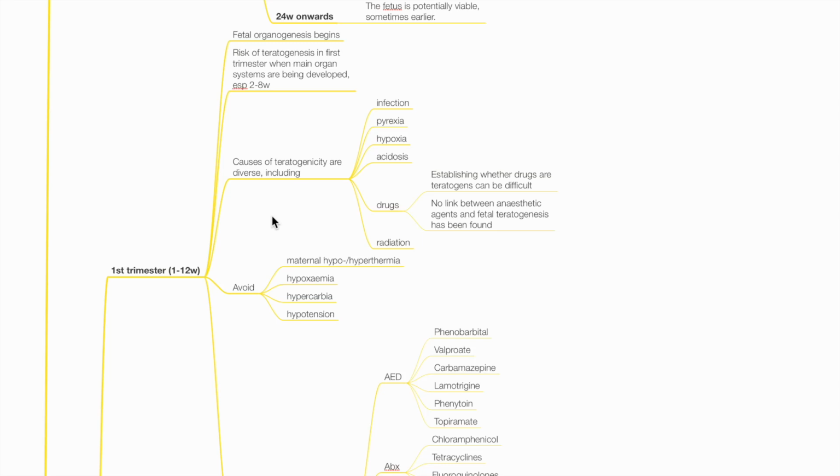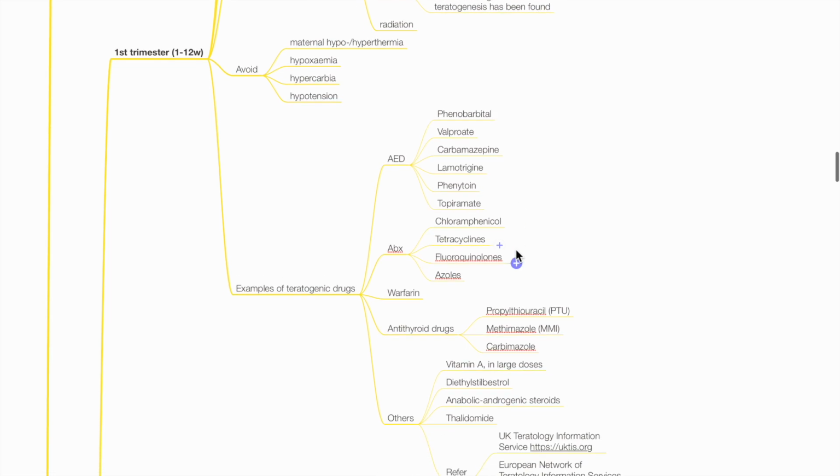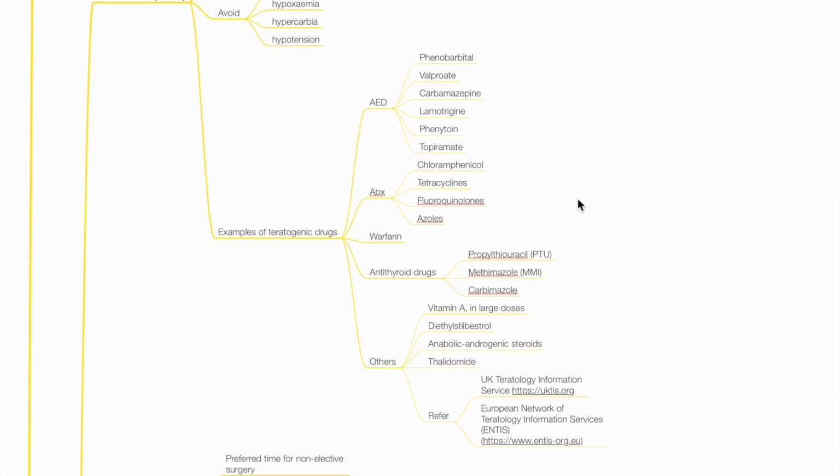Establishing whether drugs are teratogens can be difficult. As of yet, no definitive link between anesthetic agents and fetal teratogenesis has been found. Avoid maternal hypo or hyperthermia, hypoxemia, hypercarbia, and hypotension. Examples of teratogenic drugs include anti-epileptic drugs such as phenobarbital, valproate, carbamazepine, lamotrigine, phenytoin, and topiramate.